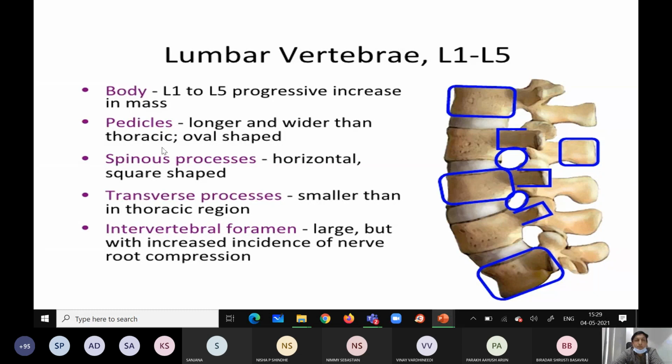Pedicles are longer and wider. So the main identification point, if you face a viva exam, is that you identify the lumbar vertebra by its larger body.